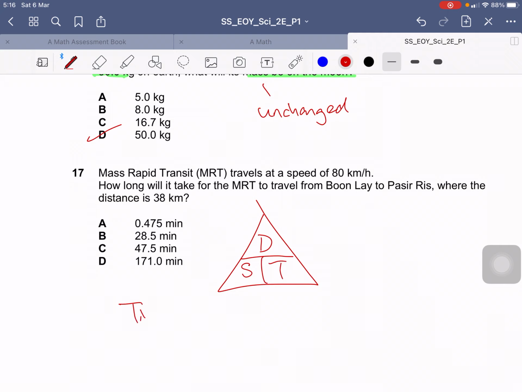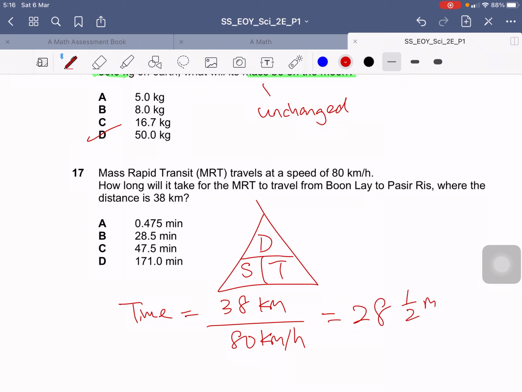All right. So, time, you take distance, which is 38 km, divide by the speed. So, speed is 80 km per hour. Now, you end up with 28.5 minutes. Of course, you will get 28.5 over 60. That will be equivalent to 28.5 minutes.